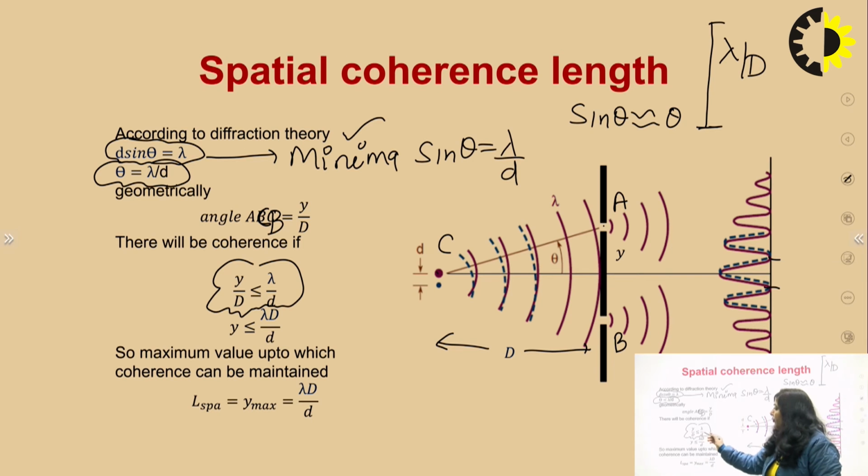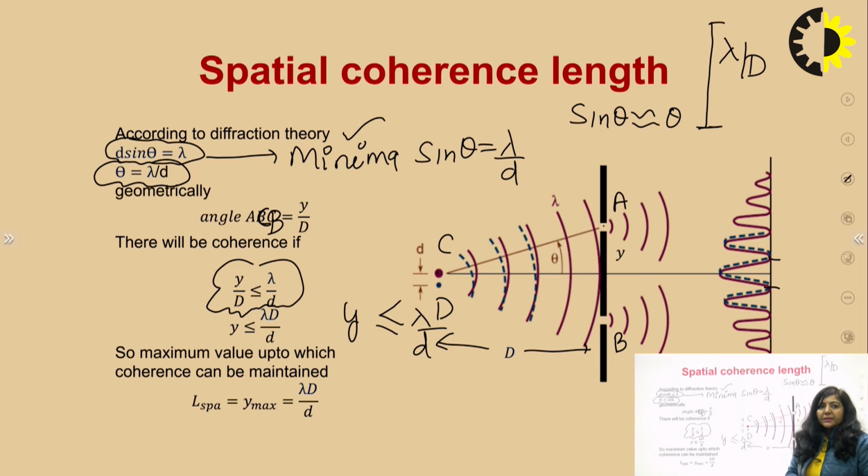From here, if you simplify, Y is less than or equal to lambda D upon d. Only then will you get perfect phase relationship.